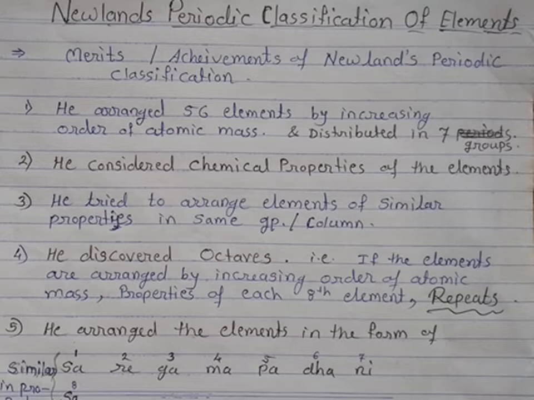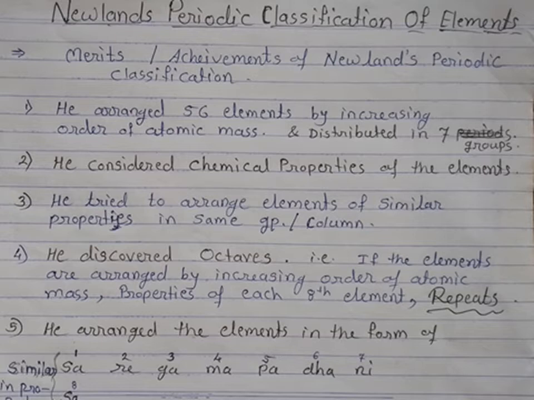Then the next achievement is that he discovered octaves through his periodic table. That is, if the elements are arranged by increasing order of atomic masses, the properties of each eighth element repeat. Again I will repeat that law: if the elements are arranged by increasing order of atomic masses, the properties of each eighth element repeat.